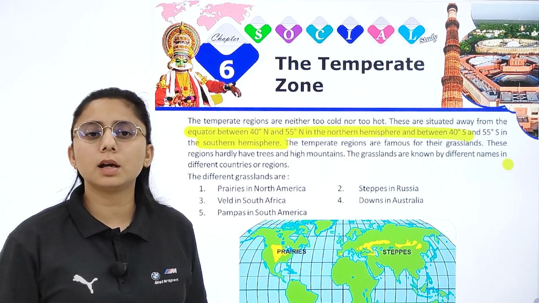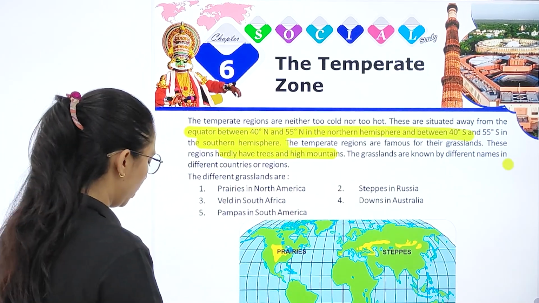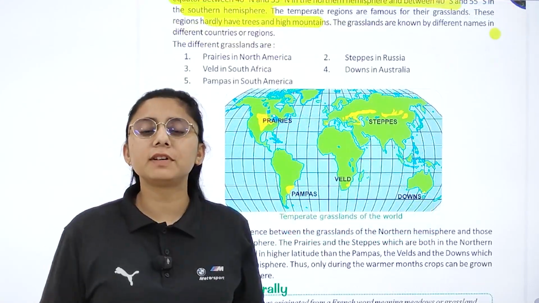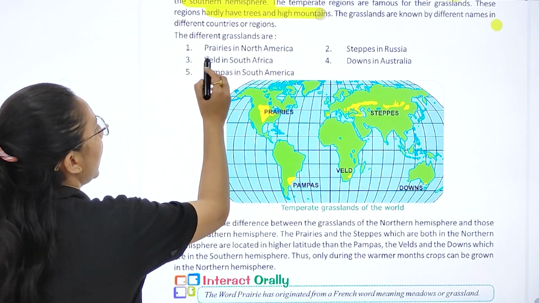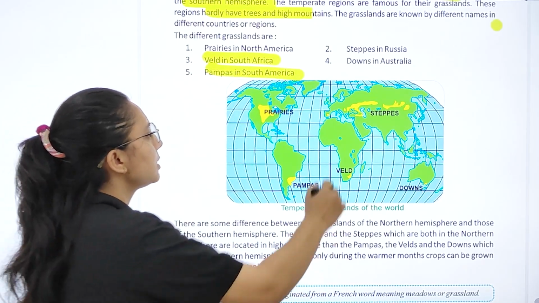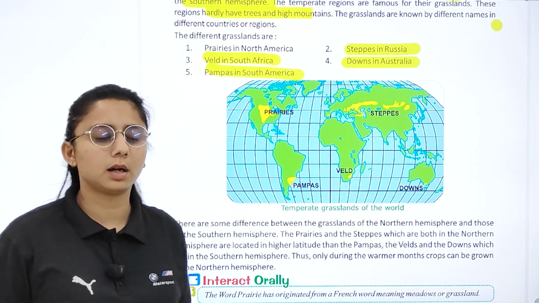जो temperate region होता है वहाँ पर grassland form करता है and they hardly have trees and high mountains. We have different grasslands like prairies in North America, right? And Veld in South Africa, Pampas in South America, Steppes in Russia, Downs in Australia, right?